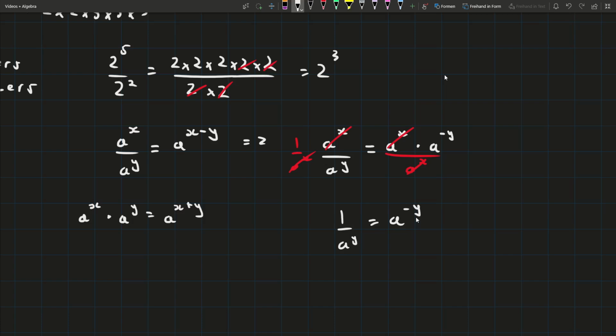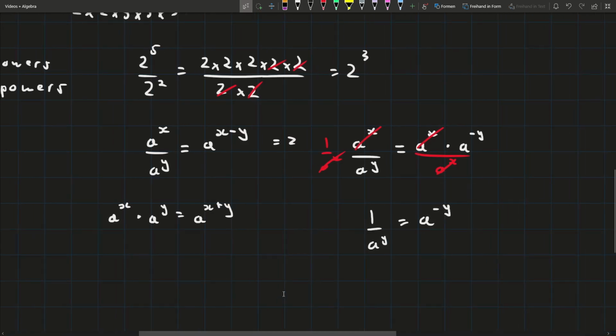This is really interesting. At the start of the video, we didn't really understand what was meant by a negative exponent. Well, here we can just figure it out by using those two rules. See that a negative exponent is the same as 1 over that exponent, which is quite interesting. Now, there's actually other ways to show that this rule is the case.